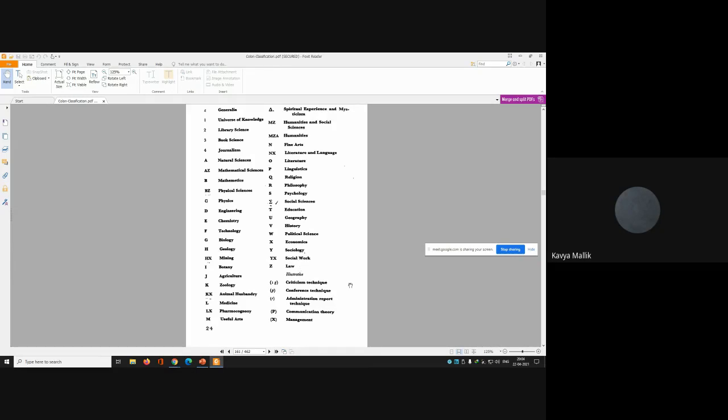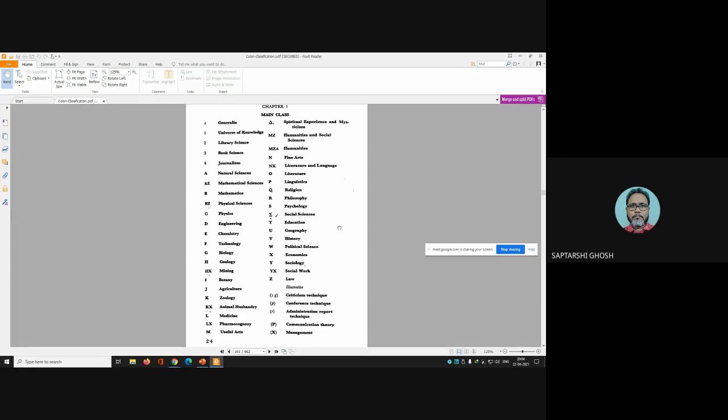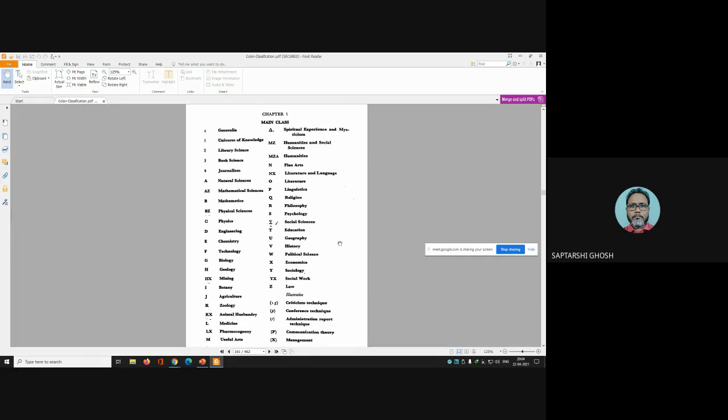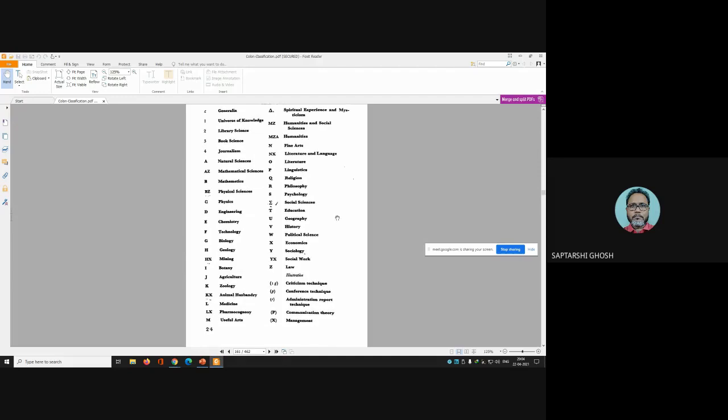Administration, report technique. No, these are rather illustrative. These are not your main classes. Main class ends with Z. Okay, these are the illustrations. That is why I asked you CRPF. CRPF goes with social sciences, and CRPF is part of military science, military personnel.